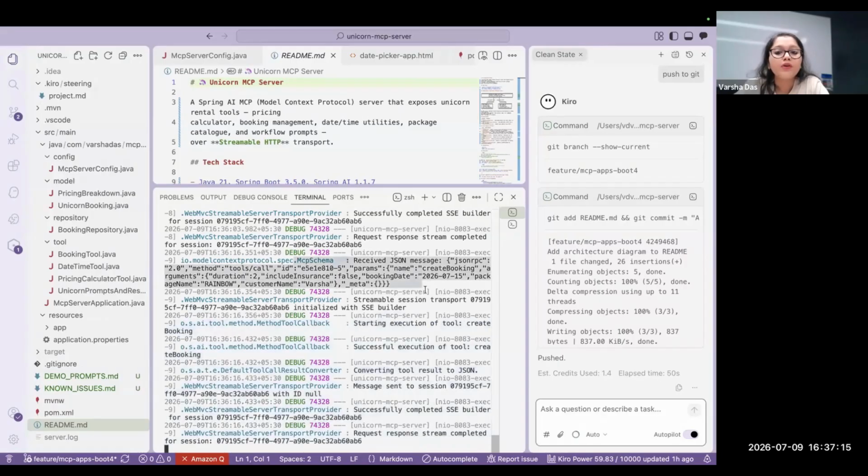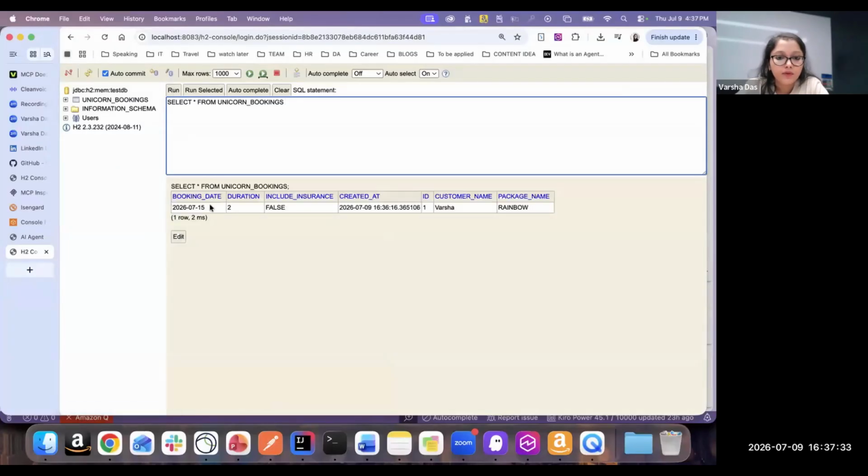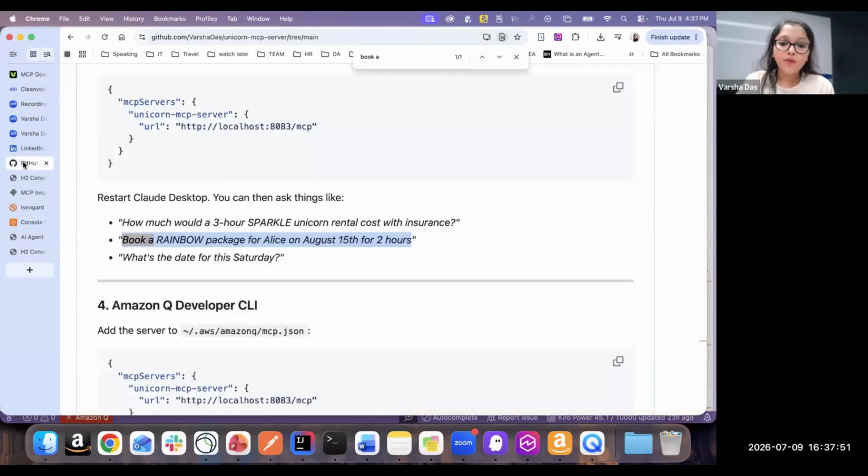Now the most important part is, let's go to the database and check if the booking has been made. This is the table, and as you can see, this has been created at exactly this time, which is the time on my laptop as well, right? So with that, I think we are going to wrap up today's video.